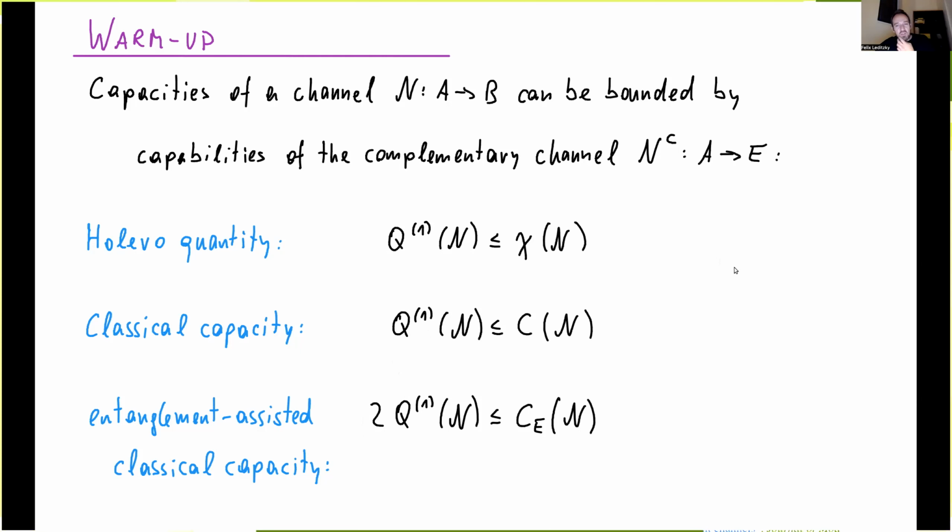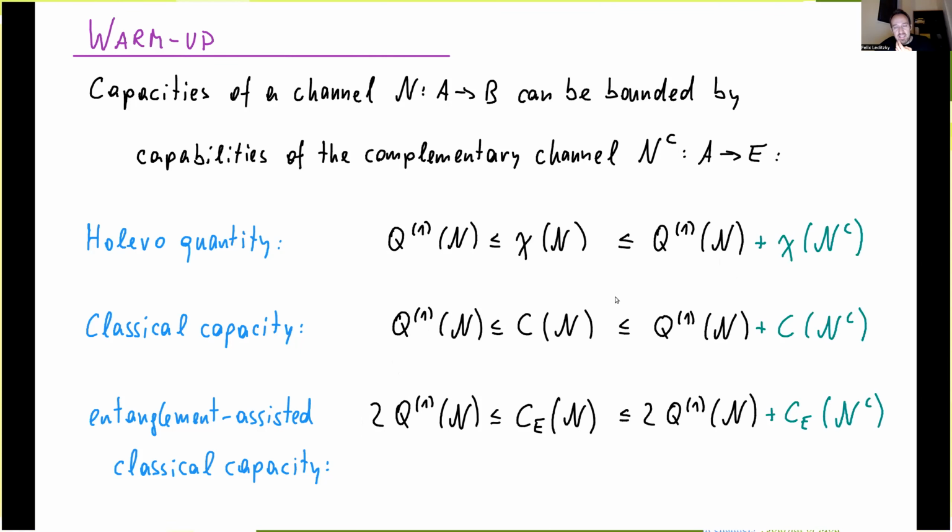And now you can show using these entropic formulas that we can actually bound these information capacity quantities again by the left-hand sides plus some error term. And this error term is exactly an information quantity or a capacity of the complementary channel. Okay. Again, I'm calling this a warm-up and not actually a result because it's really easy to just derive this using the entropic formulas. And we will spend a little more time looking at these for the quantum and private capacity, but this set of inequalities already conveys the gist of our results in a certain sense.